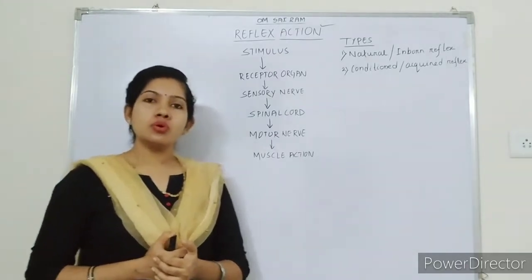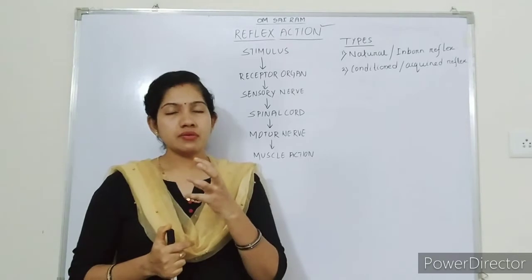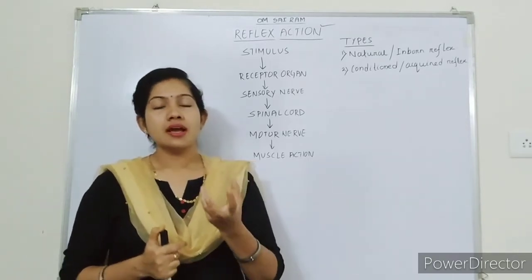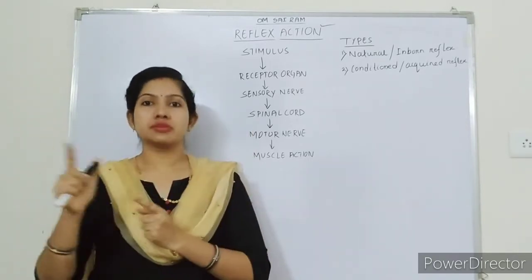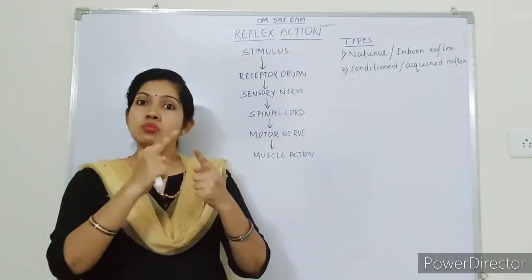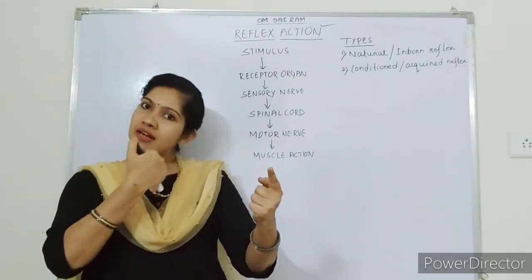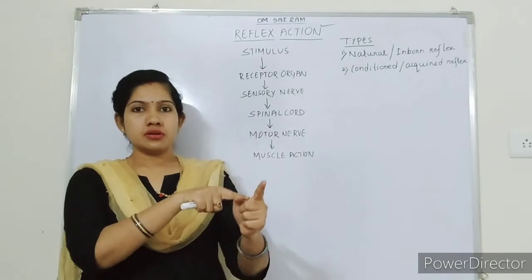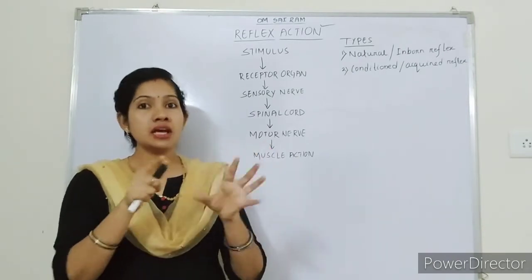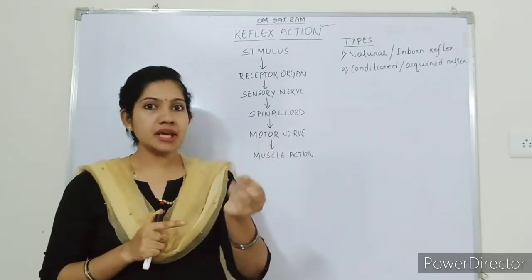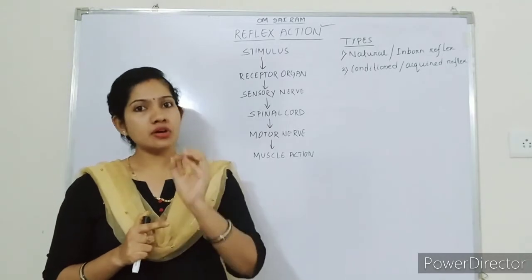Whenever we talk about reflex action, it involves a path, meaning the stimulus moving in and the signal being sent out. It does not involve the command of the brain, but it involves the command of the spinal cord.